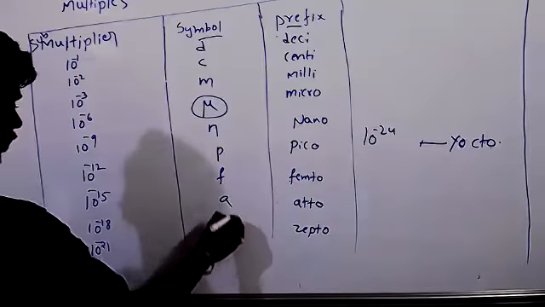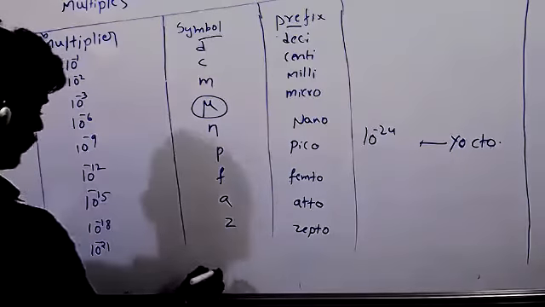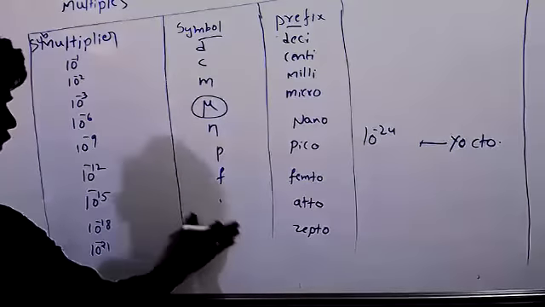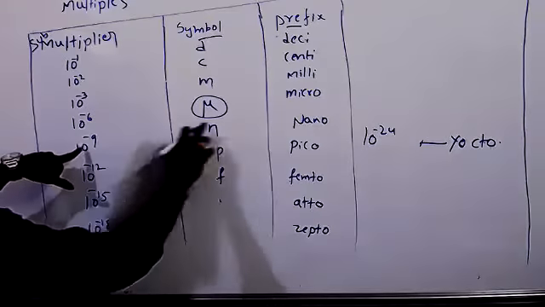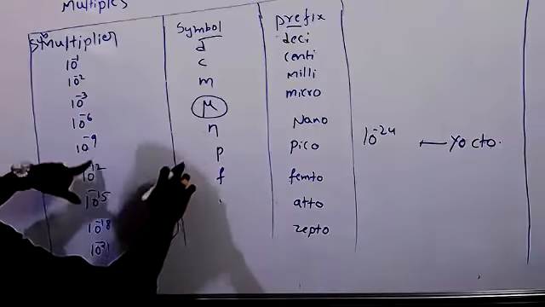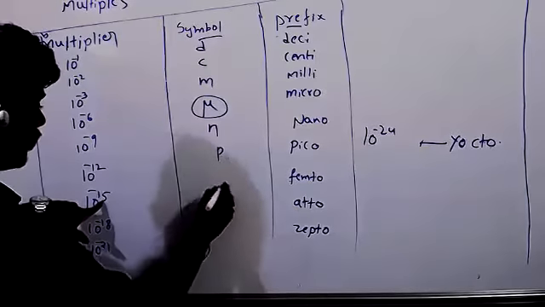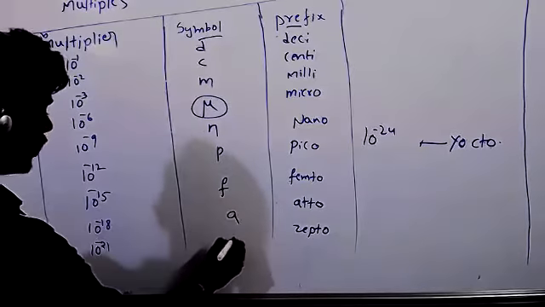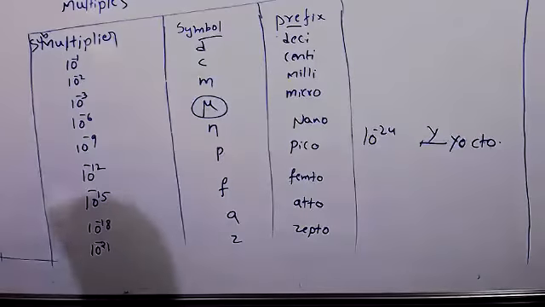Atto is small a, zepto small z, and yocto small y. Pico, nano, pico, femto, atto.